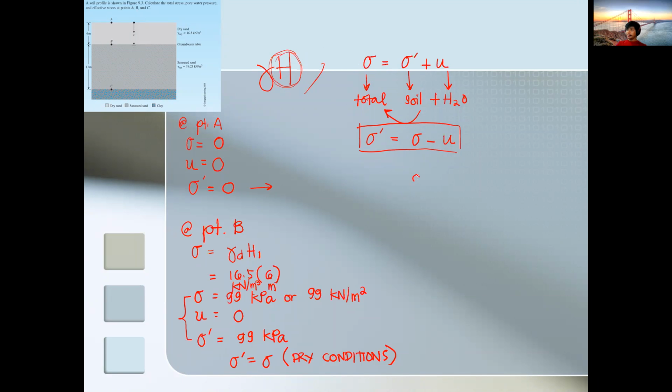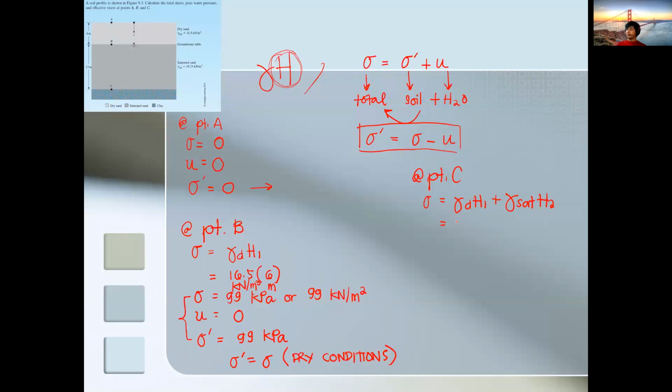So lastly is point C. Point C is at the first layer of your dry specimen, 6 meters, then going towards the saturated layer, that's 13 meters. So total stress is gamma dry, H1, then the second layer is gamma saturated, H2.